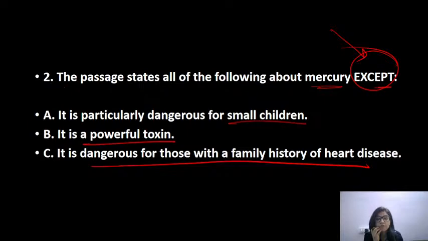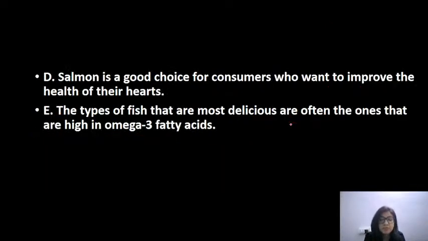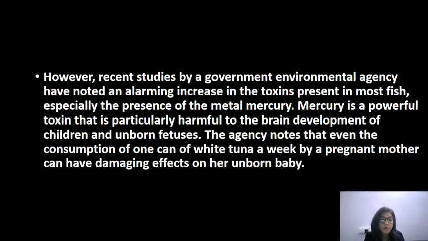So, which of the following options can be the answer? Which of the following should not be the answer about mercury except? It is particularly dangerous for small children. Can we say that consuming mercury can be dangerous for small children? Yes, because of this paragraph. However, recent studies by a government environmental agency have noted an alarming increase in toxins present in most fish, especially the metal mercury. Mercury is a powerful toxin that is particularly harmful to the brain development of children and unborn fetuses.